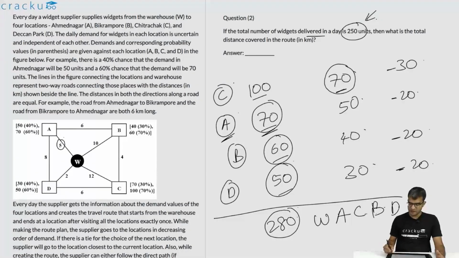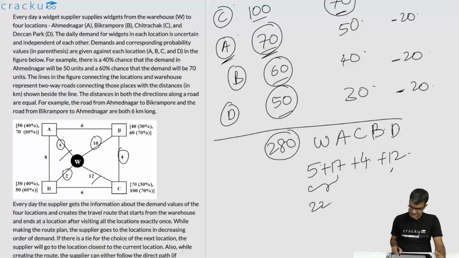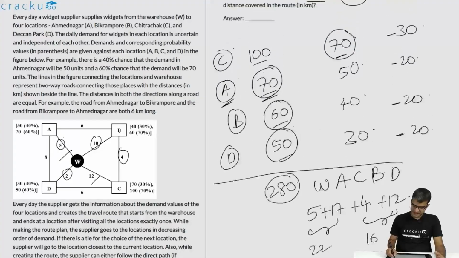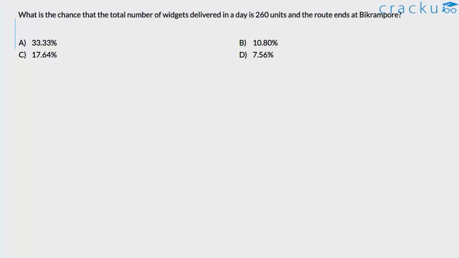So in this particular route, what is the total distance that he has covered? From W to A, it is 5. From A to C, it is 5 plus 12, which is 17. From C to B, it is just 4. And from B to D, it is 10 plus 2, which is 12. So the total will be 22 plus 16, which is 38 kilometers. Let us look at the next question.